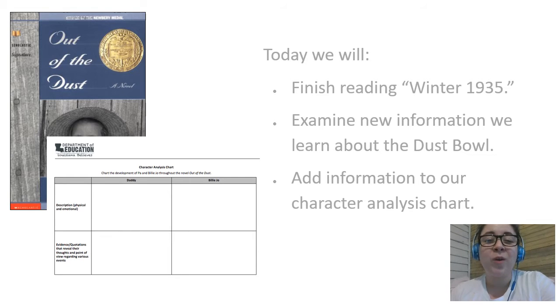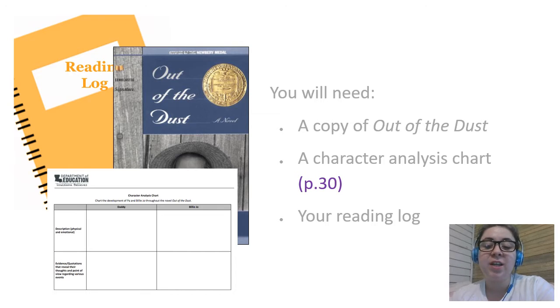All right, so let's look at what you're going to need for lesson 17. In lesson 17, you're going to need 3 things. Your copy of Out of the Dust. Remember, you can use a book copy if you have one, or you can use the PDF that's on the 6th grade Padlet. I have the link at the very beginning of the video. Just write that down and follow that to get to it.